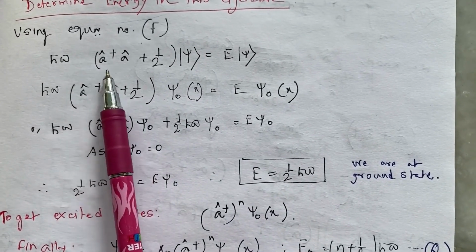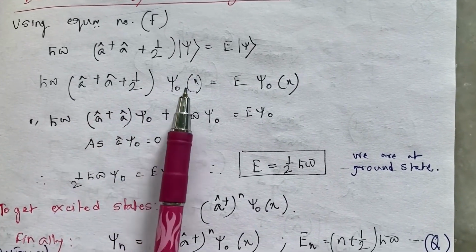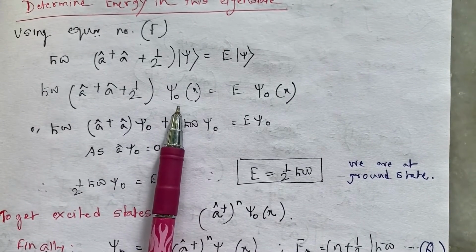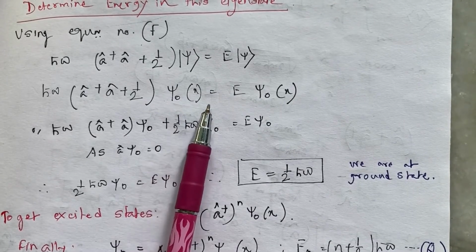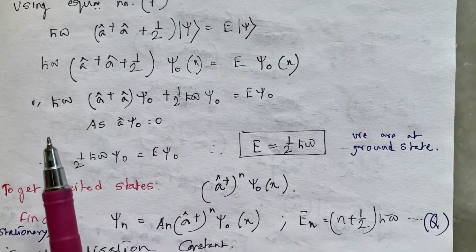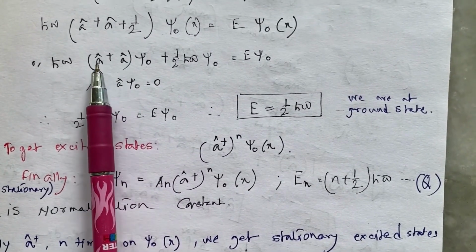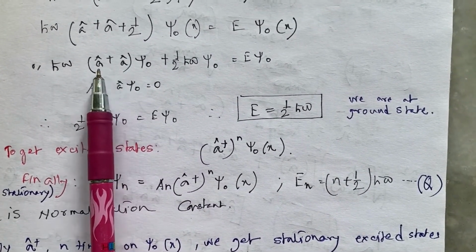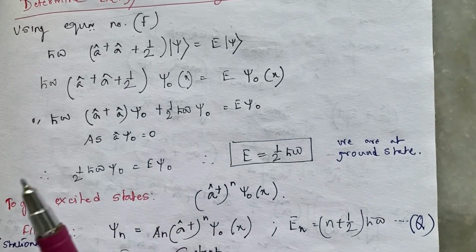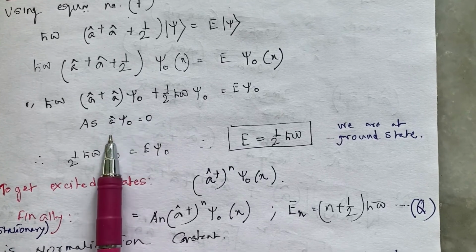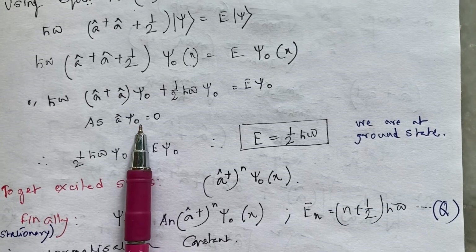So here is my Hamiltonian, h cross omega, A dagger A plus half. Here my wave function is psi 0. I want to find out the energy value corresponding to the ground state psi 0. I am splitting the two terms here. So I get one term comprising A dagger A, but A operating on psi 0 will give me 0, because that is the restriction we have from the uncertainty principle.